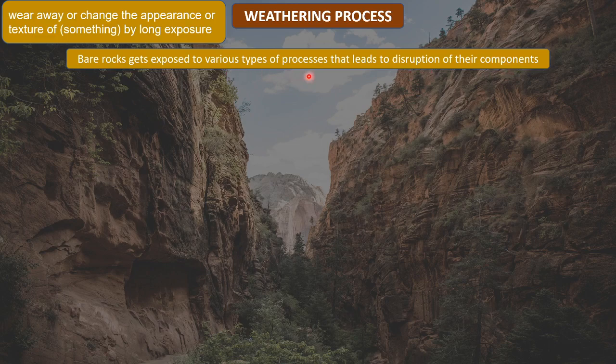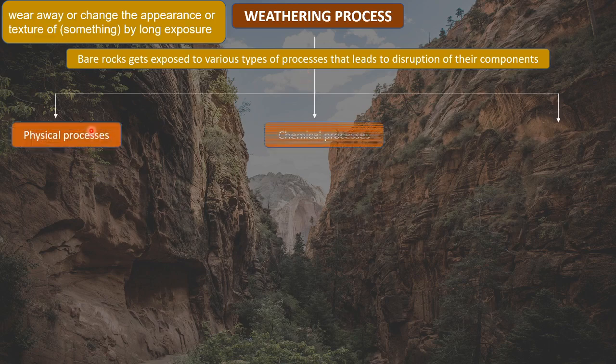These various types of processes are mainly of three types. These are physical processes, chemical processes and biological processes. So we can also name these as physical weathering, chemical weathering and biological weathering, right?